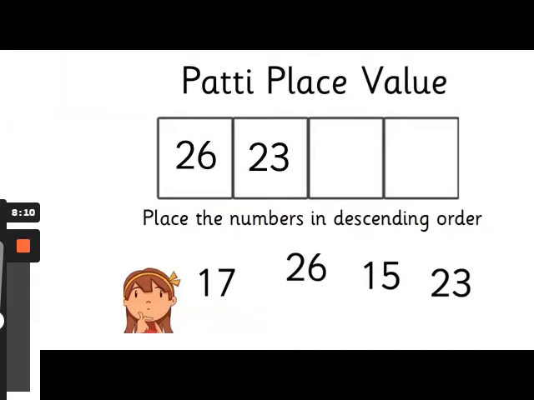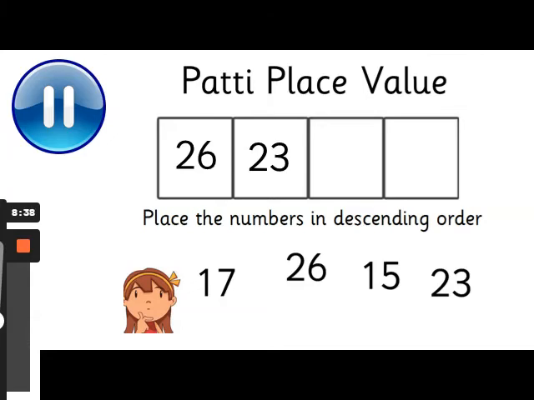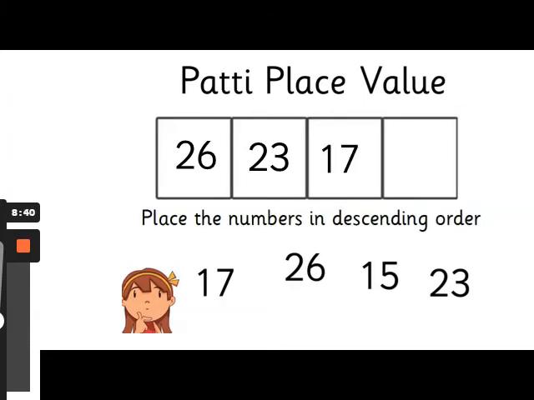Fantastic, 23. So it goes 26, then 23. Our number's getting smaller. So 23 is next because 3 in the ones column is smaller than the 6 in the ones column for 26. I wonder which number is going to come next. We've got 17 and then 15. We want the next number to be the bigger out of the 2. They both have got 1 ten, so now you need to look in the ones column and see which number is bigger. Brilliant, it's 17. 26, 23, 17.